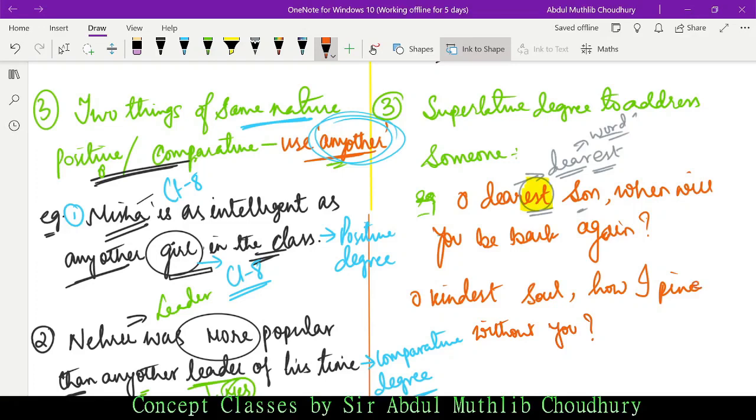So, oh kindest soul, what is the word here? Kind is the word. What is the degree? Est. Est is not the word, it is the degree which is added with the adjective kind. So this is in case of superlative degree when we use it to address someone. I hope I'm clear with this concept.